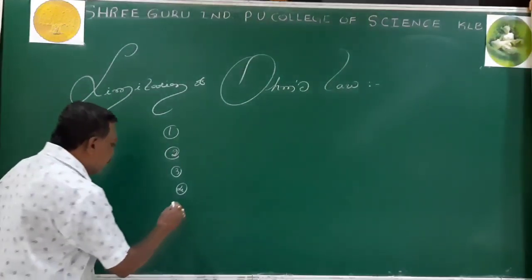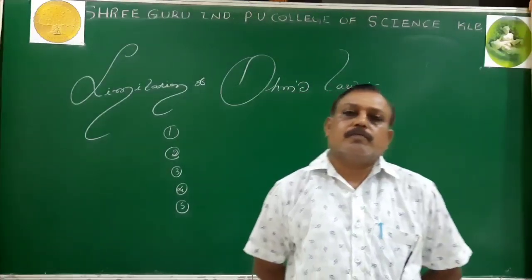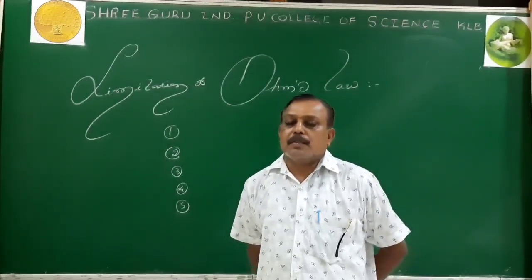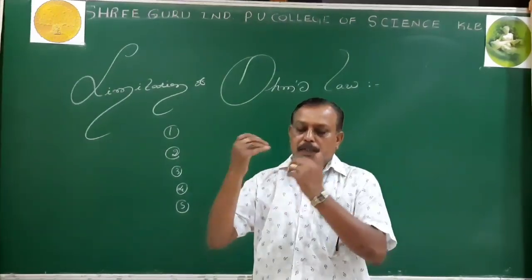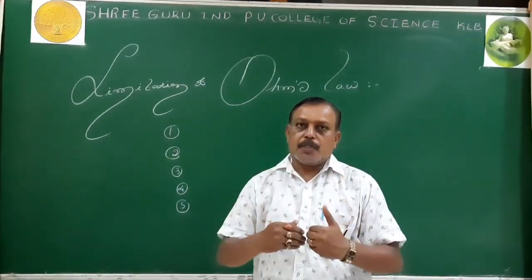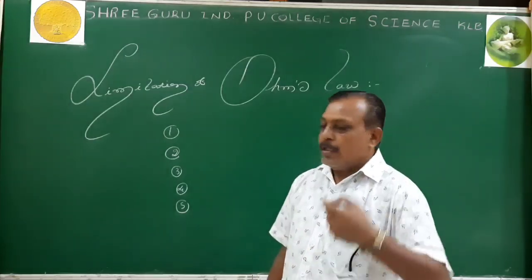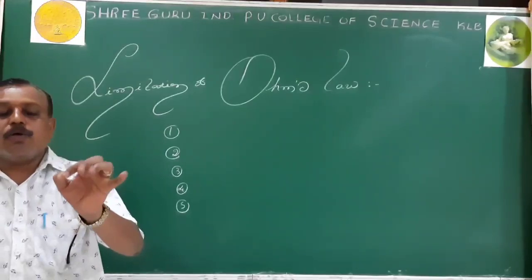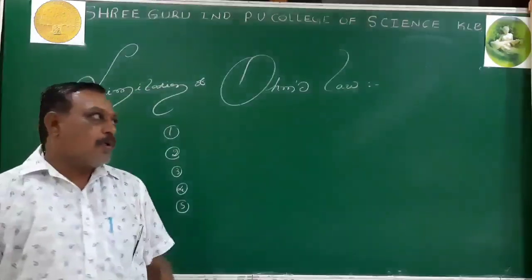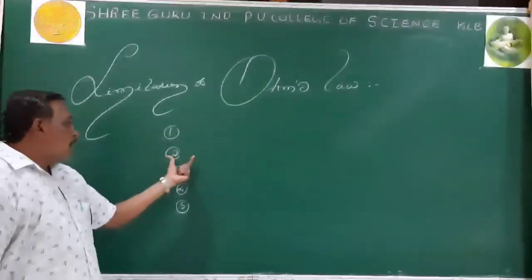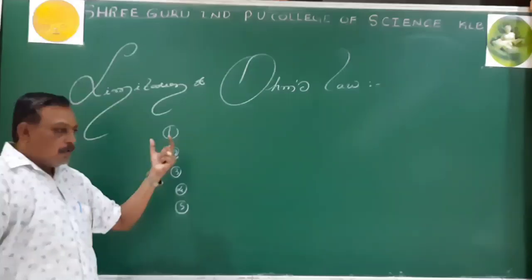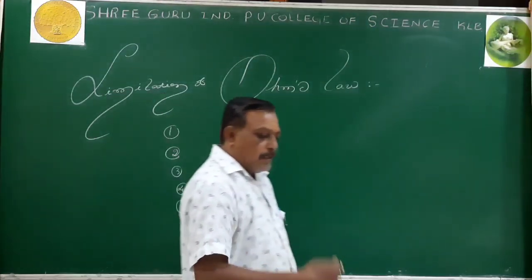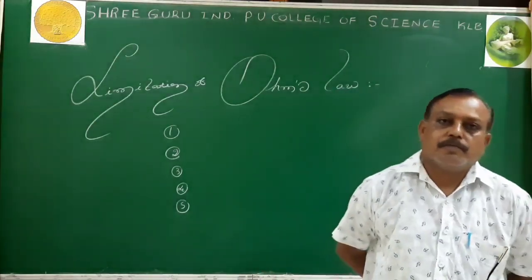Then fifth one: Ohm's law is not applicable when the temperature is very high or very low. Because of that factor, while giving the statement, we said the temperature is kept constant. If no variation of the temperature takes place, then we can apply it, but if the temperature is very high or very low, we cannot apply Ohm's law. Now these are the limitations of Ohm's law.